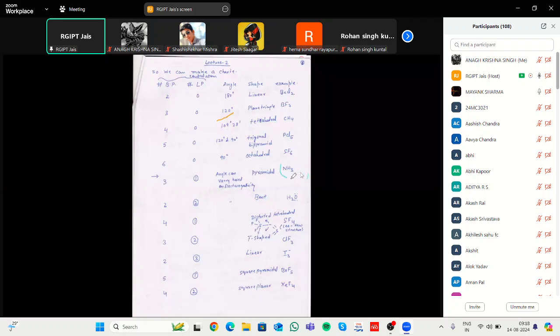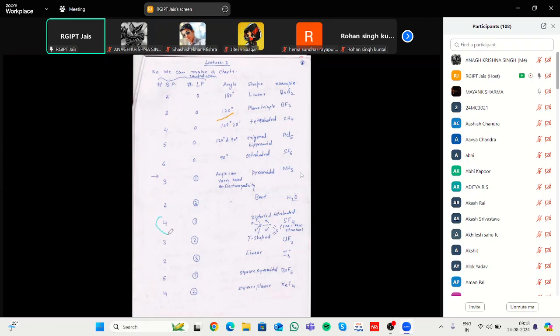In case of ammonia, it decreases the bond angle, but in case of NF3, it increases the bond angle due to the higher electronegativity of fluorine as compared to hydrogen. But if we take the case of water, there are 2 bond pairs and 2 lone pairs, and the shape is bent.